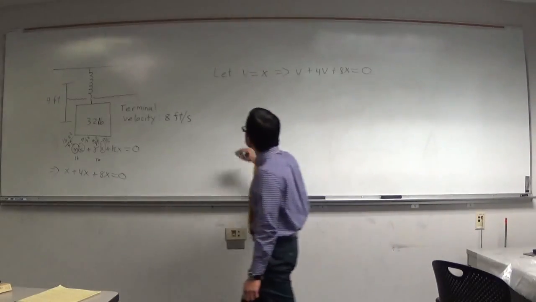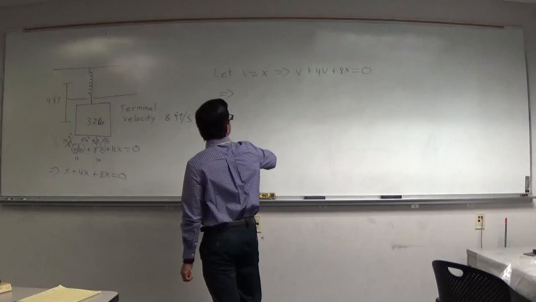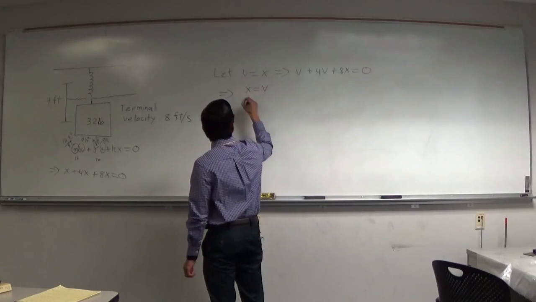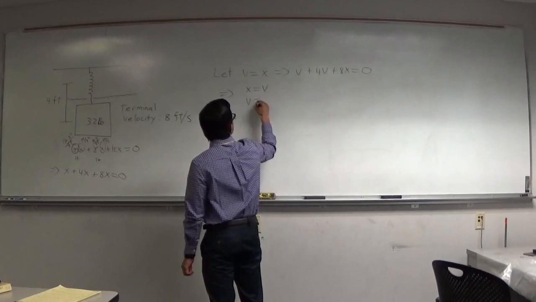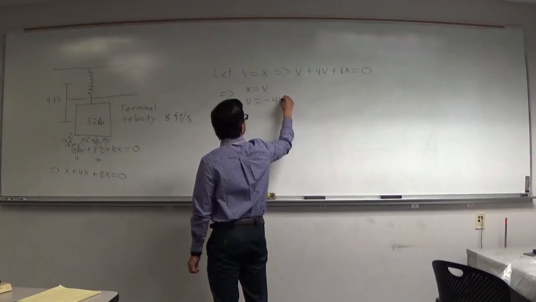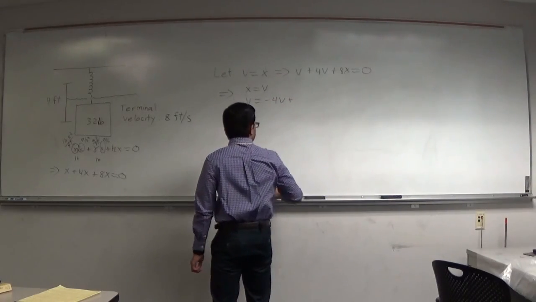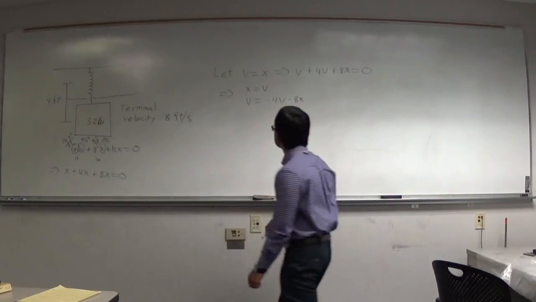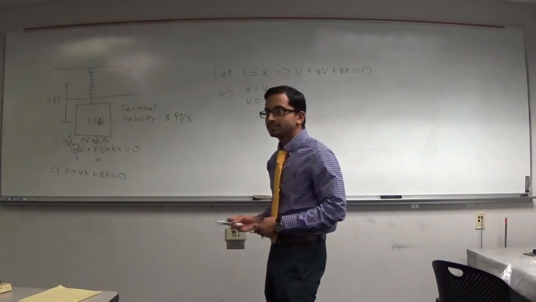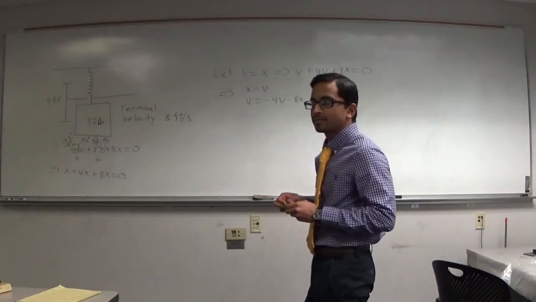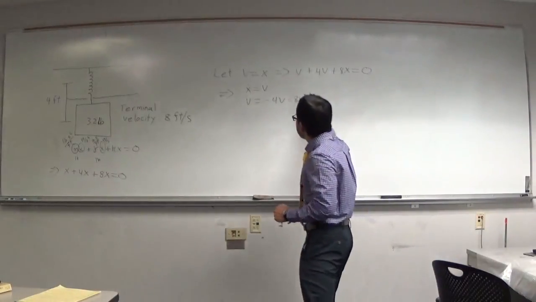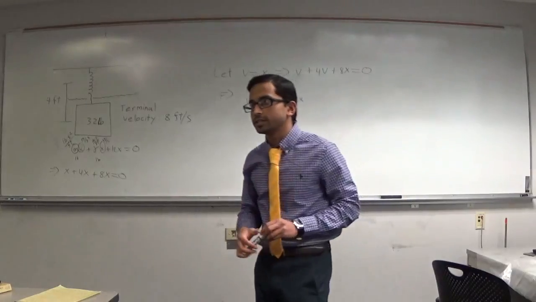So since we have this, we have a system of first order ODEs where the first equation is x dot equals v, and the second equation is v dot equals negative 4v minus 8x. So that way we can break it down into a system of first order ODEs.